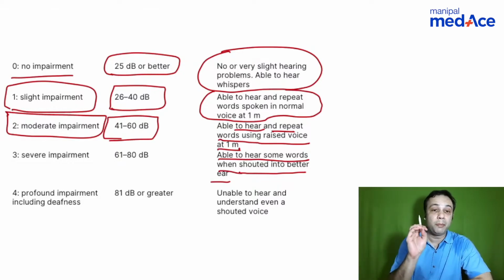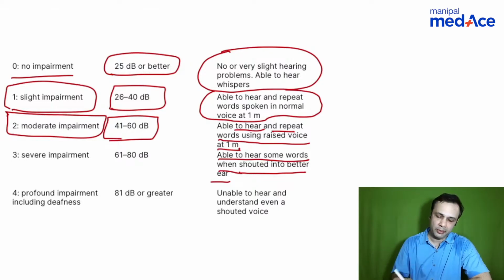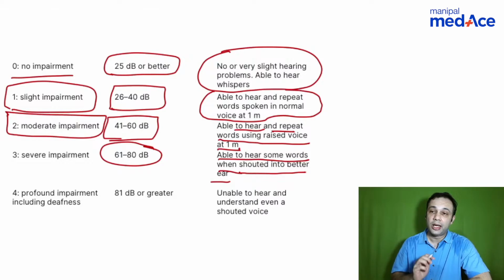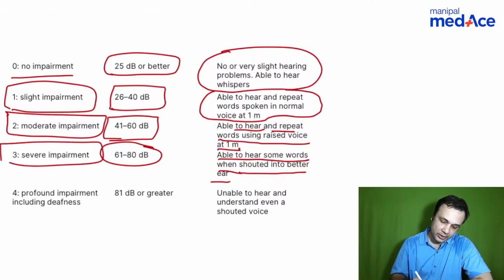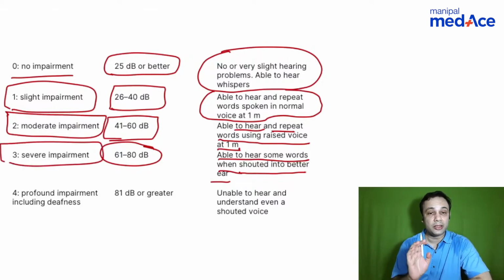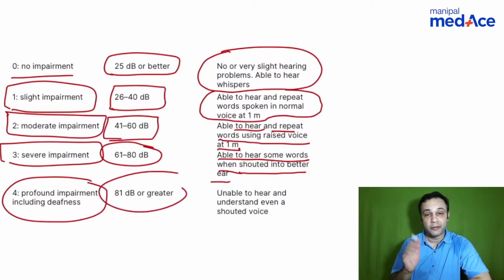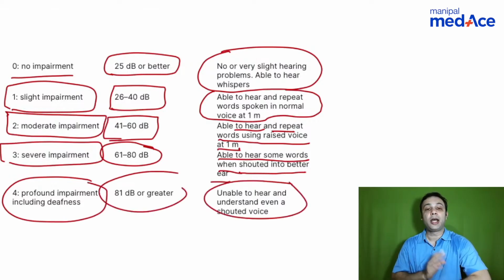This impairment requires a high degree of amplification. Severe impairment is 61 to 80 decibel hearing loss, so this is the reason why this is the answer. You need to amplify sounds many a time for a patient with severe impairment to hear. And definitely for profound impairment, they require some sort of hearing amplification device.